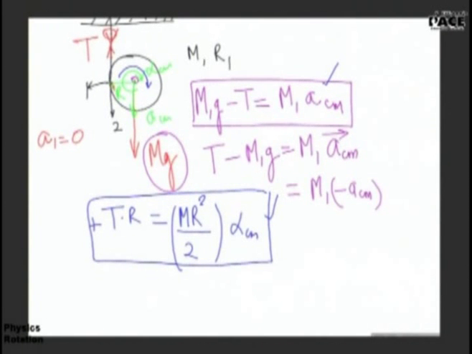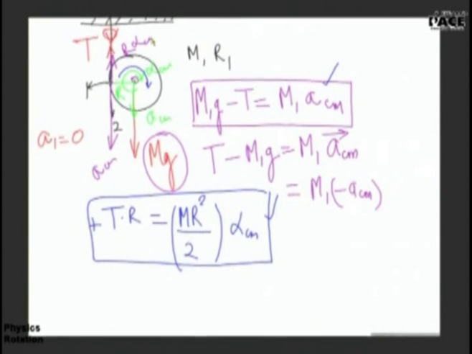Due to translation, it will be ACM downwards. Alpha. And due to rotation, it will be upwards. In how much? Alpha, R alpha. Actually, it is alpha cross R. V is omega cross R.